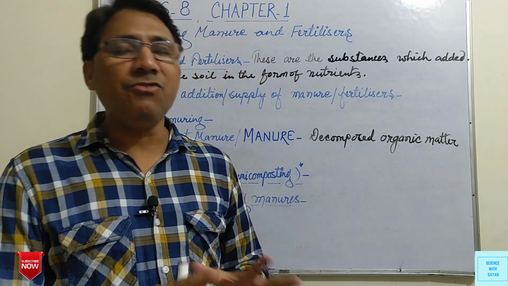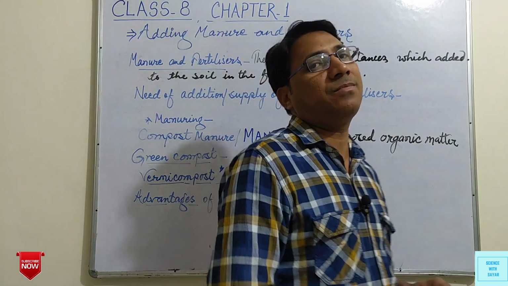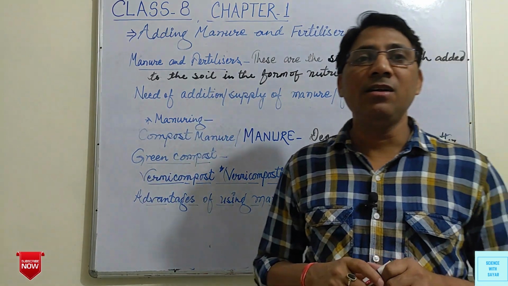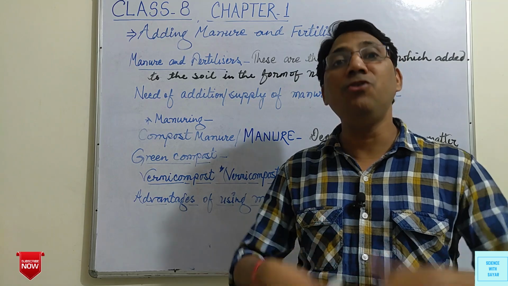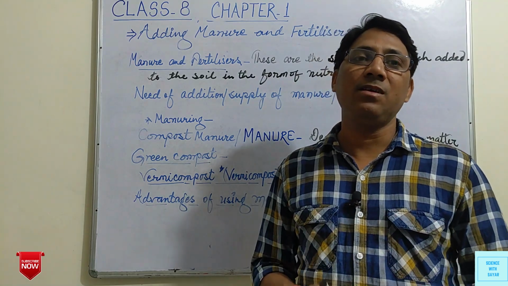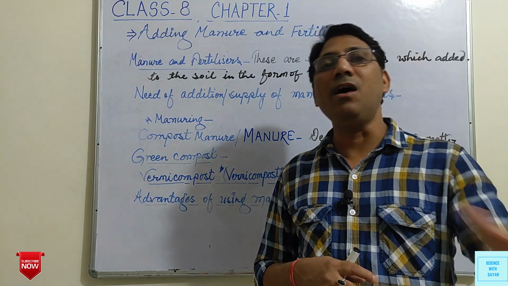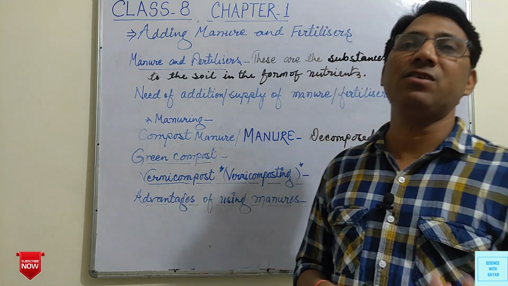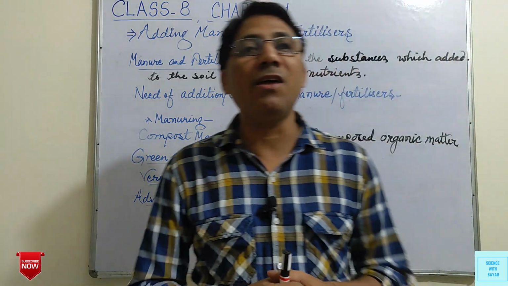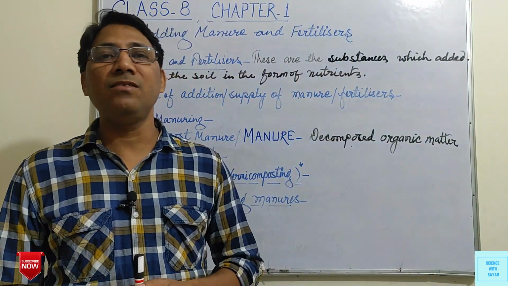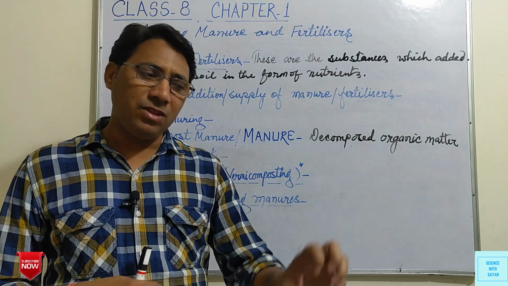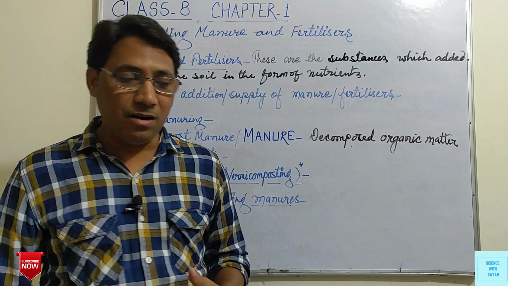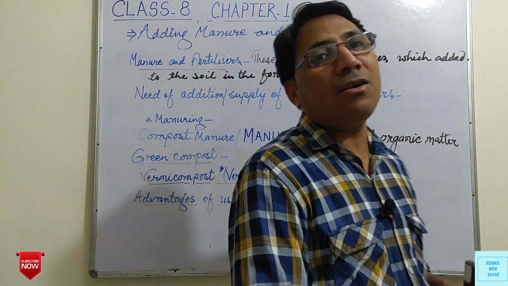So the nutrients which were absorbed by the green plants are again provided to the soil, and when they now grow new plants or crops, these nutrients will be available to them, because the green plants will be decomposed or converted into simpler forms by the microorganisms living in the soil. So these nutrients will be present in the soil, and now again we grow a new type of plant or crops.